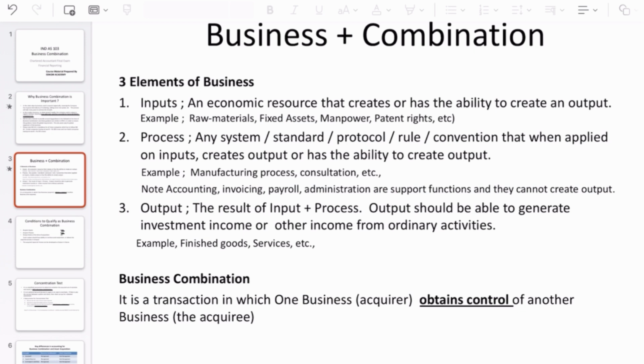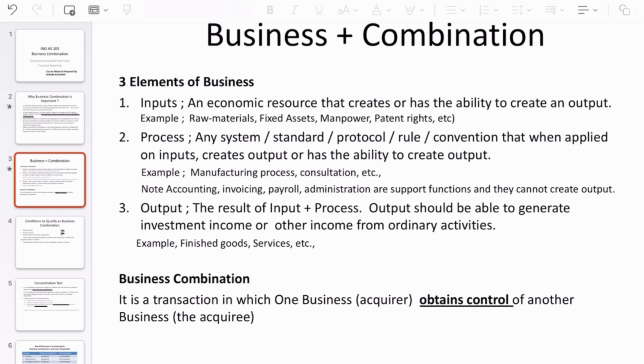at the time of acquisition probably there is no output. But if the company or if the business has potential to generate the output by applying process over input, then of course that will also be qualified as an output. Okay, so these are the three conditions. Hope you can understand very clearly.